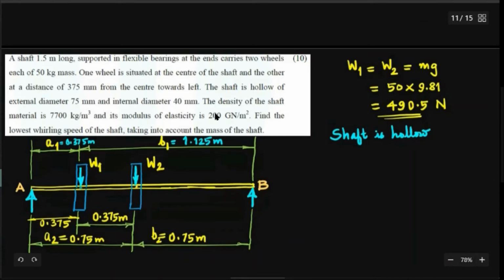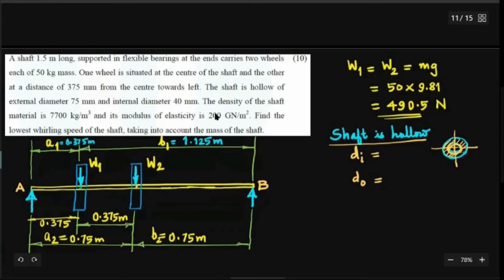Okay, so the shaft is hollow. If you take a cross section and magnify it, as per the original diagram, showing it symbolically, you can see it has a hollow portion inside. This is the inside and this is the outside. So you have a hollow shaft with inside diameter di and outside diameter do.